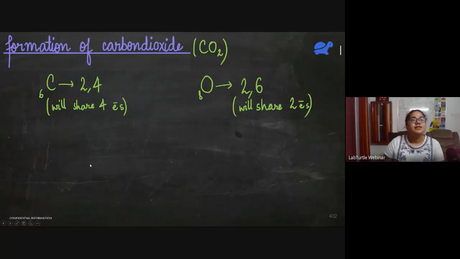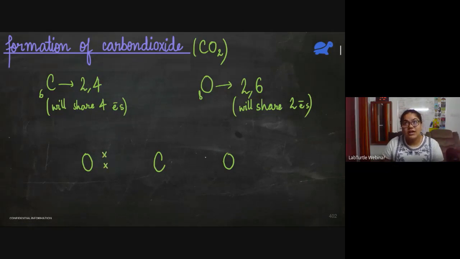Okay. So let's try to draw it now. Carbon is in between. And on either side, we have 2 oxygen atoms. So we saw here that each oxygen atom will share 2 electrons. So this oxygen atom is sharing 2 electrons.